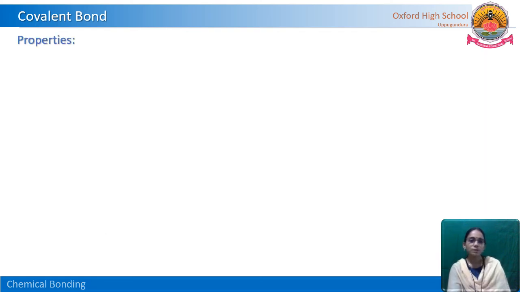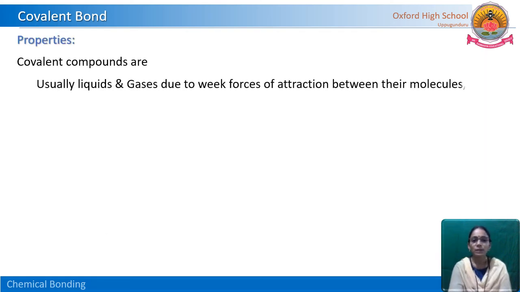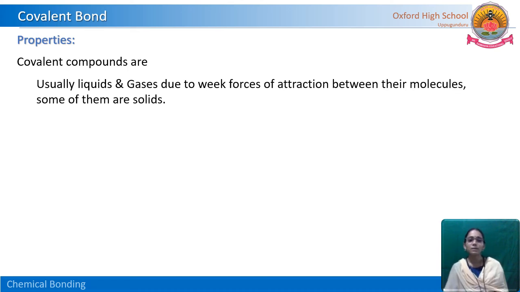Let us see the properties of covalent compounds. Usually they are obtained in liquids and gases due to weak forces of attraction between their molecules. Some of them are solids. Very few of these covalent compounds appear in the solid state, but the maximum number appear in liquid and gaseous states because of the weak forces of attraction. In ionic compounds we have seen a strong electrostatic force of attraction. Here there are weak van der Waals forces.